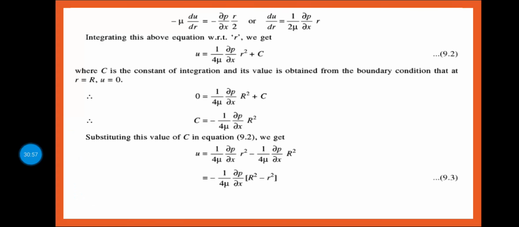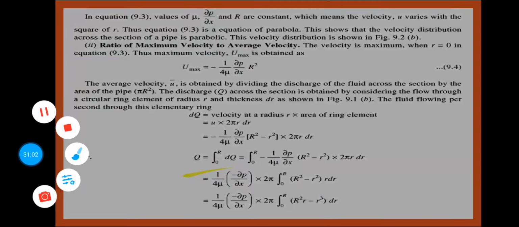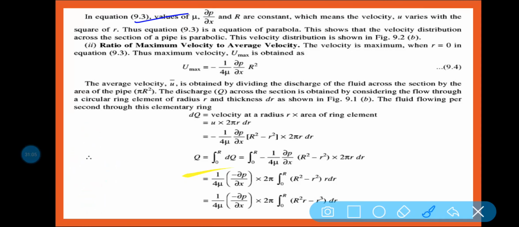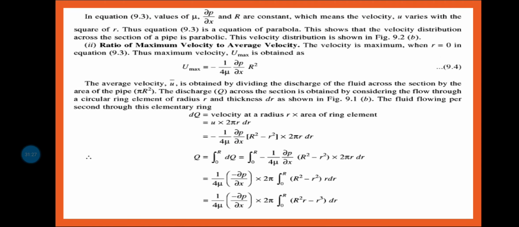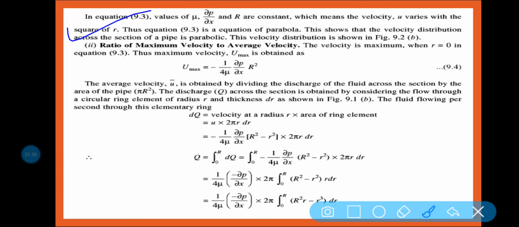So in the equation 9.3, the values of mu, del p by del x and R are constant. Am I right? So which means the velocity u varies with the square of the radius. You can easily see that it is varying with the square of the radius. So u is proportional to radius square. The equation 9.3 is an equation of a parabola.